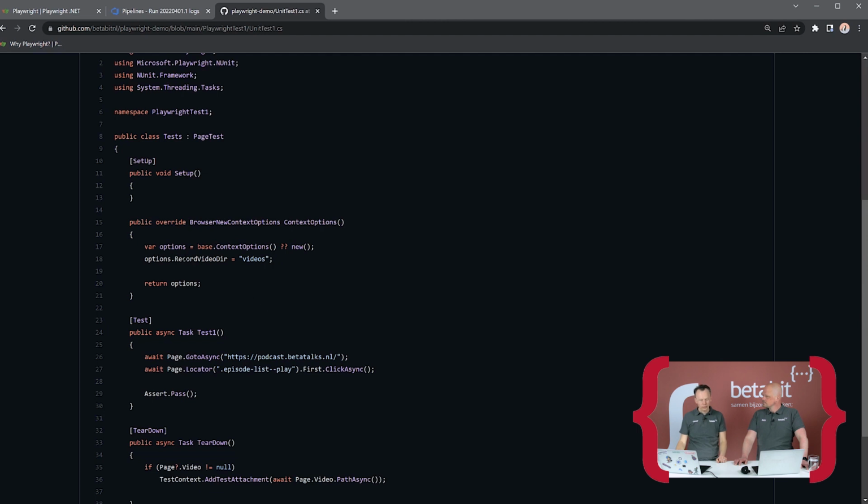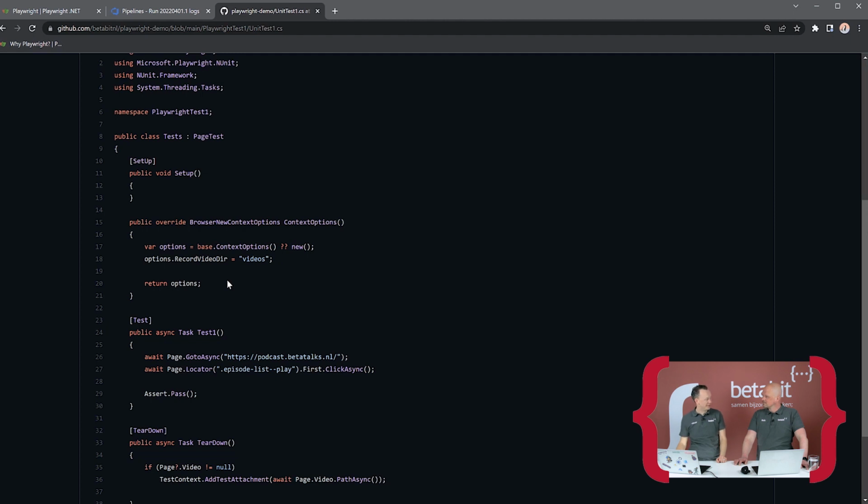Because you're based on the page test, you can override some steps that are being created, and one of them is context options. In there you have a hook to change some settings for this test run, and what I can do, for instance, is set the options record video dir to /videos.